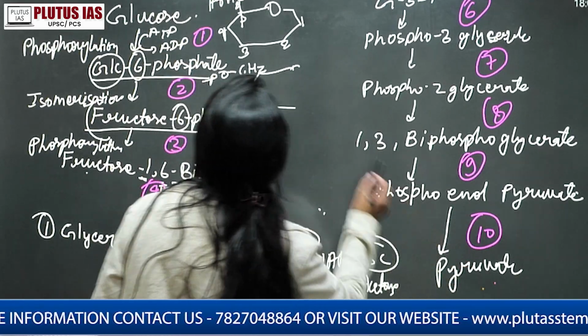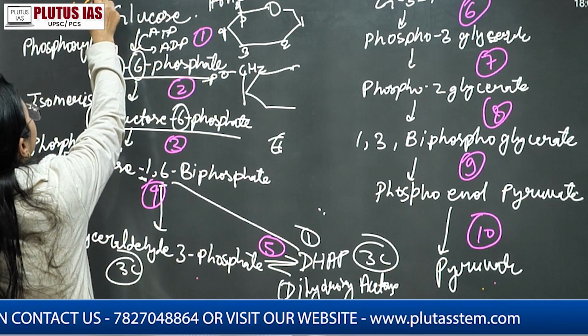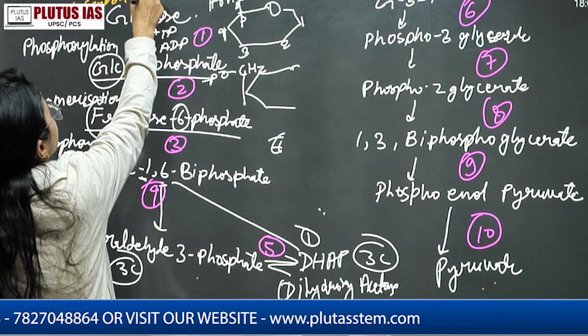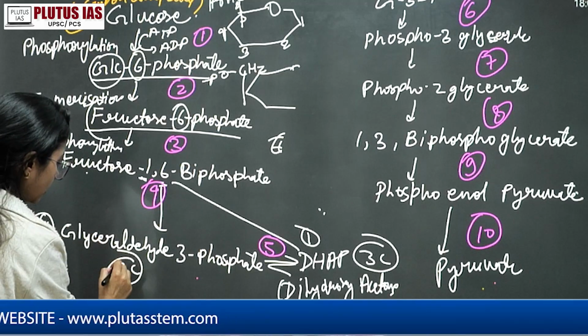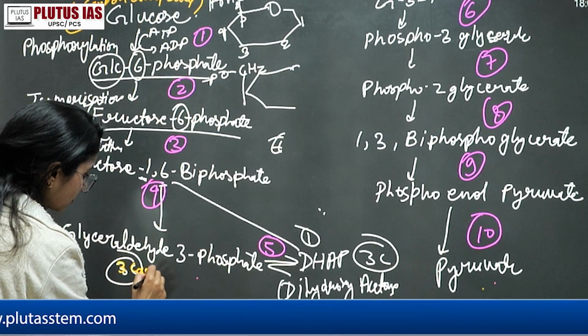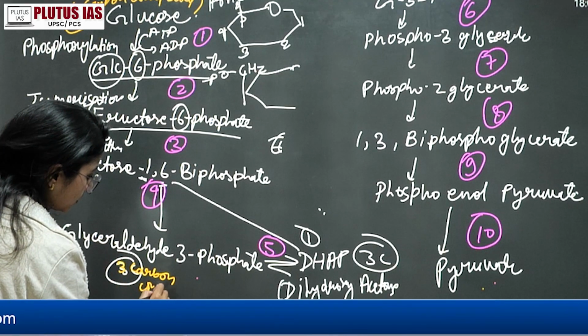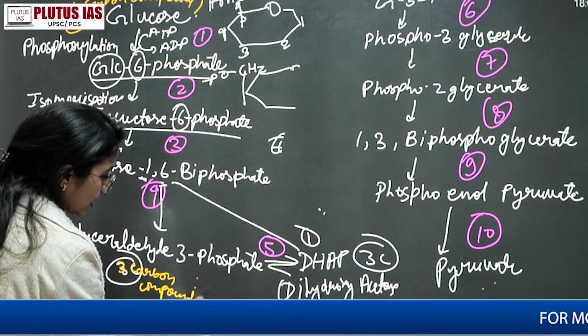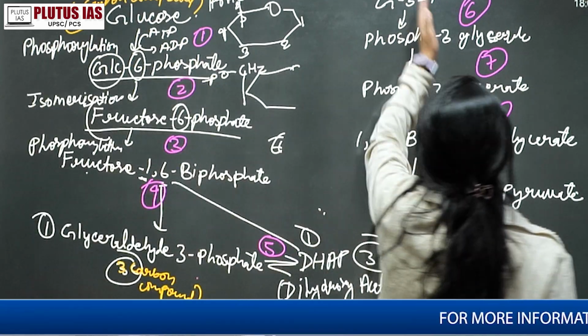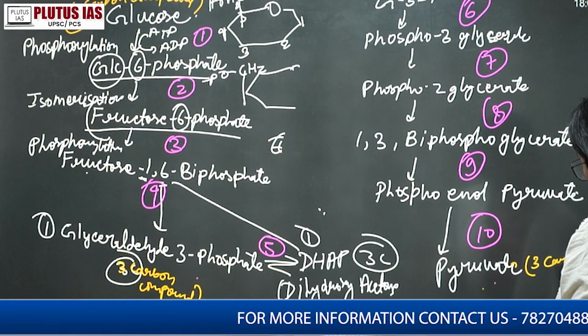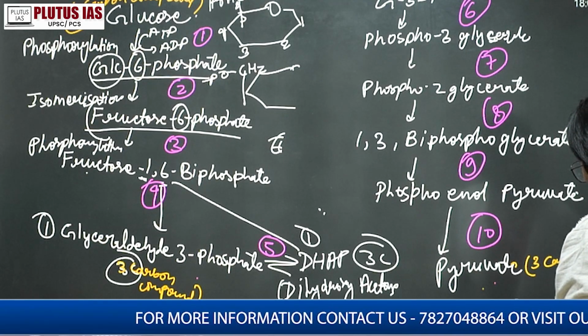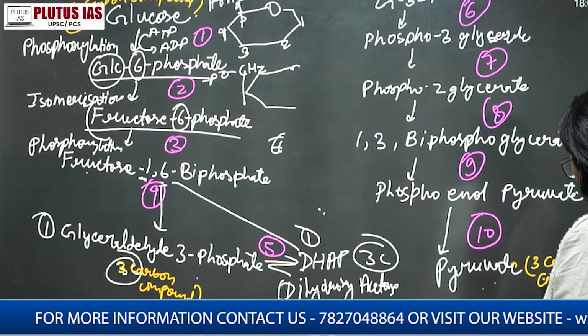So better we can mention like this. So this is your 6 carbon compound. This is 3 carbon compound, 3 carbon compound, and from here 3 carbon continues to be involved, and pyruvate is also your 3 carbon compound.